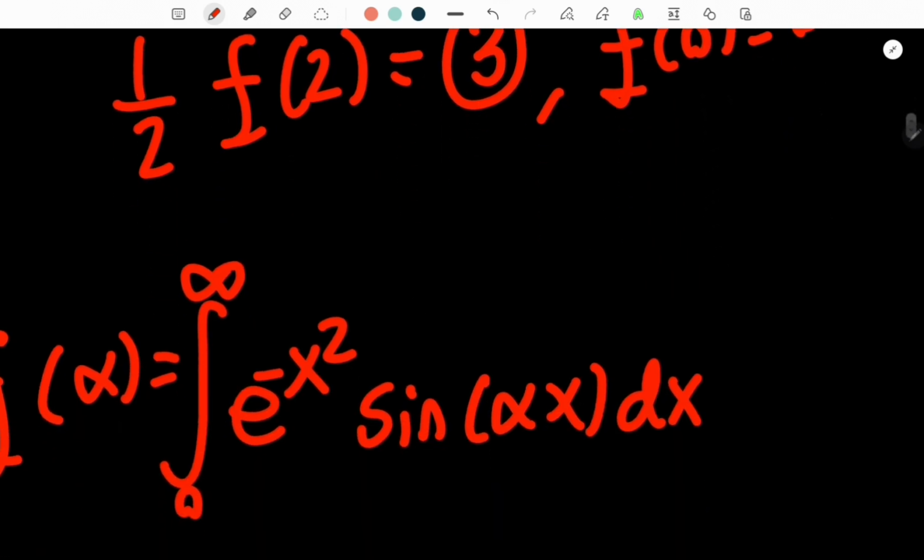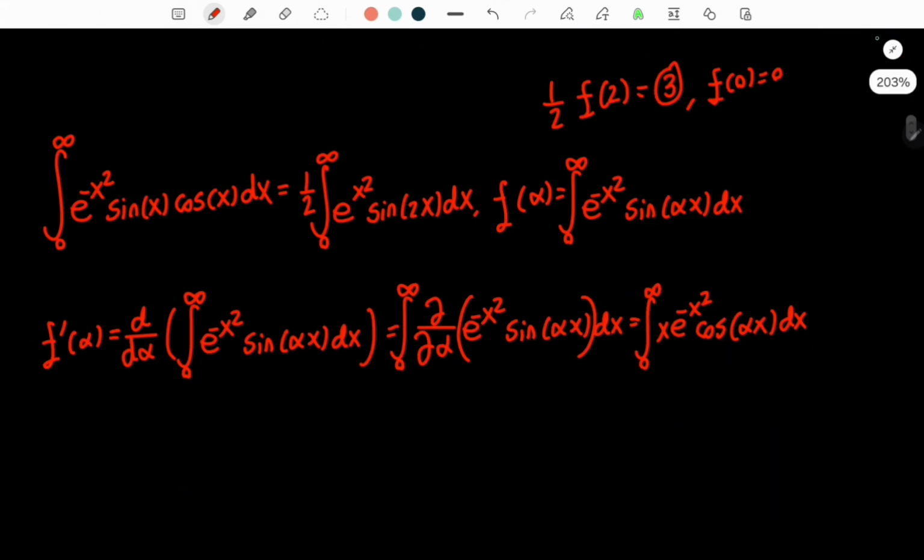Now it's time to differentiate it, so I will do this right now. So f prime of alpha is this guy. And this is the Feynman's trick I was talking about. Or if you don't know it as Feynman's trick, it's also called the special case of Leibniz rule for differentiating under the integral sign.